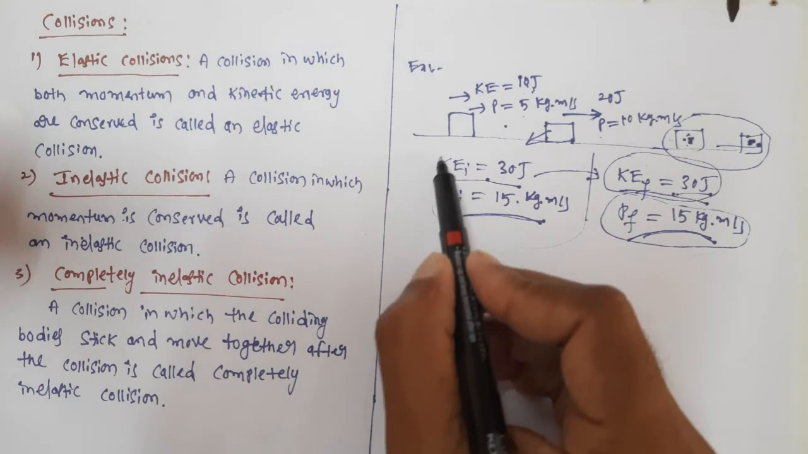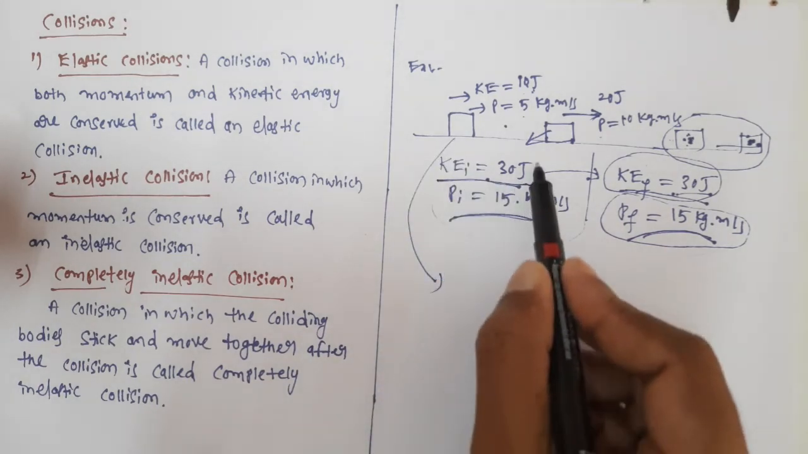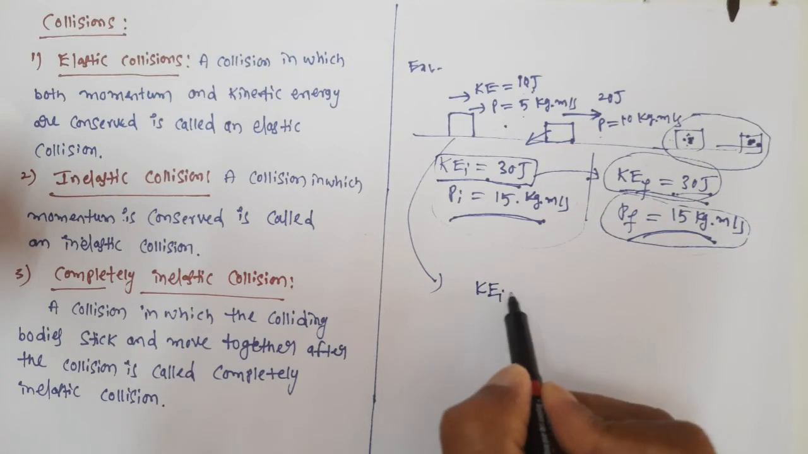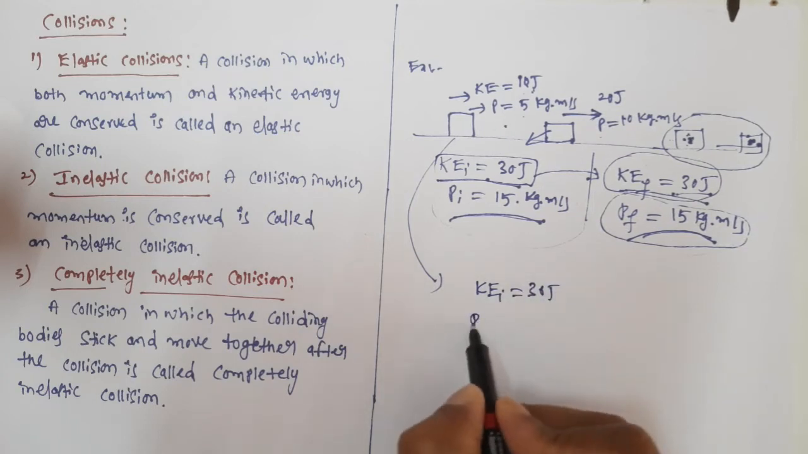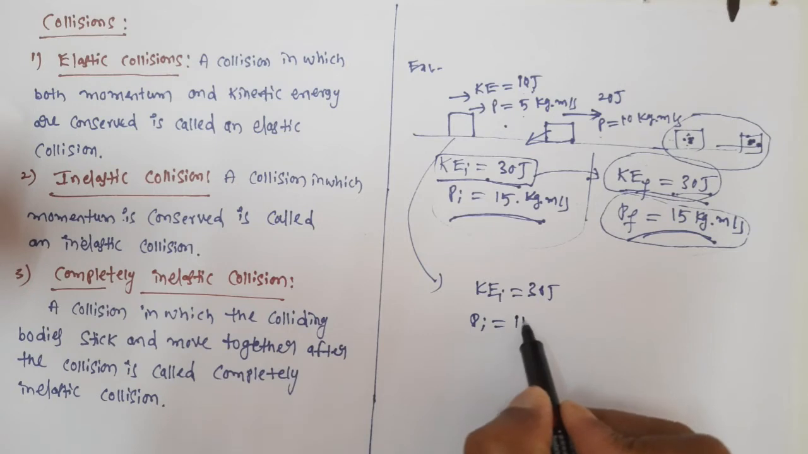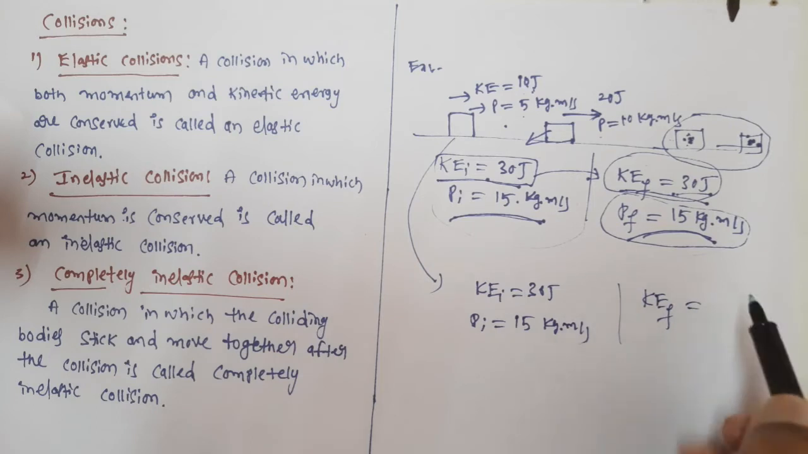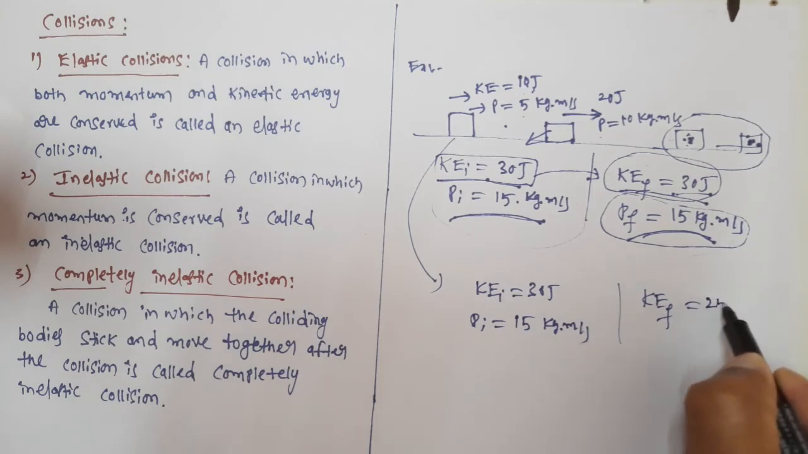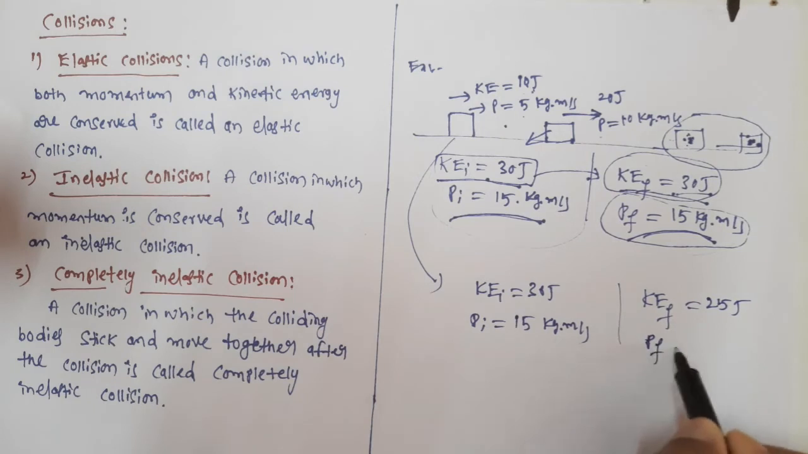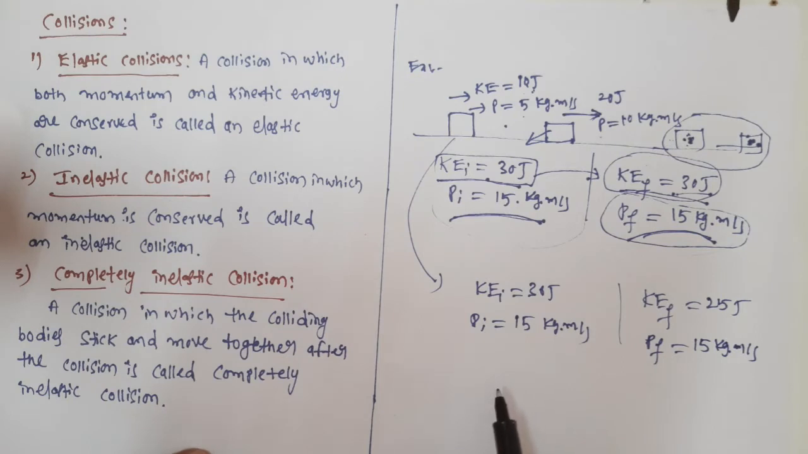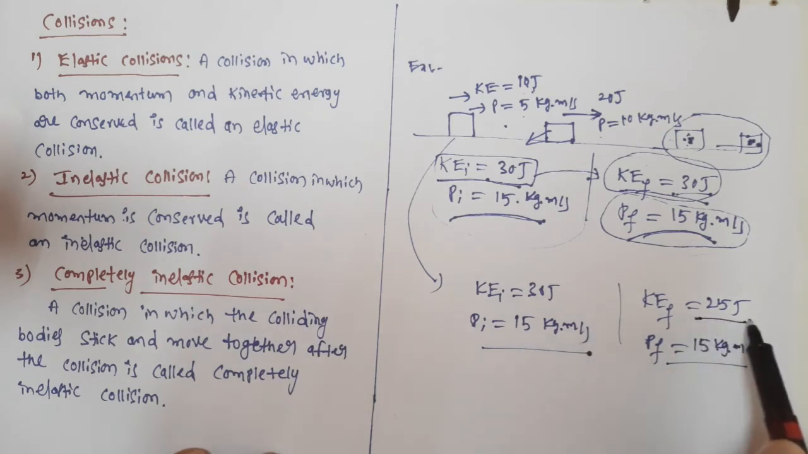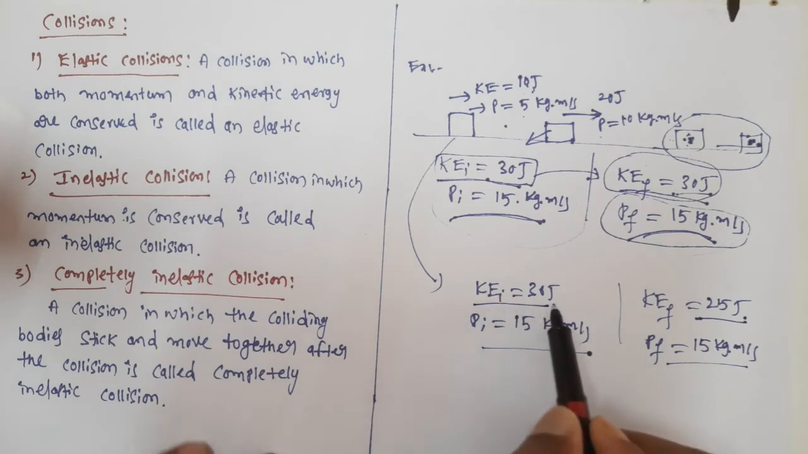Now let us take the same example here. Before the collision, what is the kinetic energy, guys? Before the collision, the kinetic energy is 30 joules. And before the collision, the total momentum of the two bodies is, let's say, 15 kg meter per second. After the collision, usually what happens is a certain amount of kinetic energy is lost. Let's say 25 joules. And the final momentum is always equal to the initial momentum. So 15 kg meter per second. So here after the collision and before the collision, momentum is the same. But what about the kinetic energy? After the collision, the kinetic energy is 25 joules only, and before the collision, the kinetic energy is 30 joules.